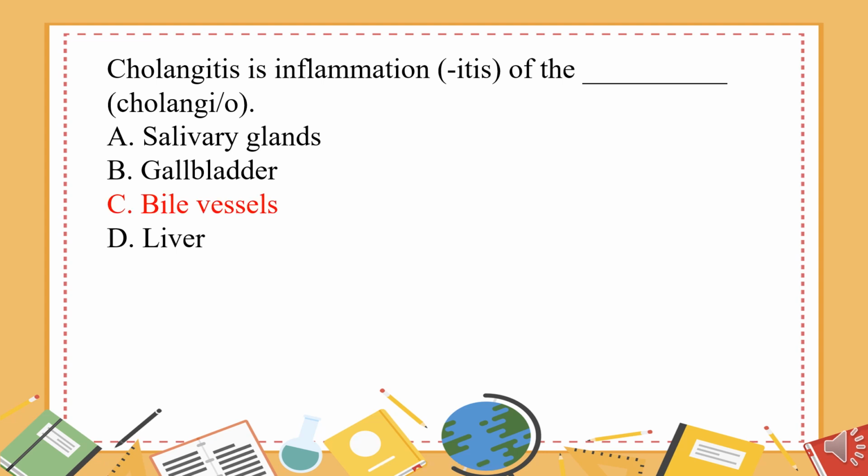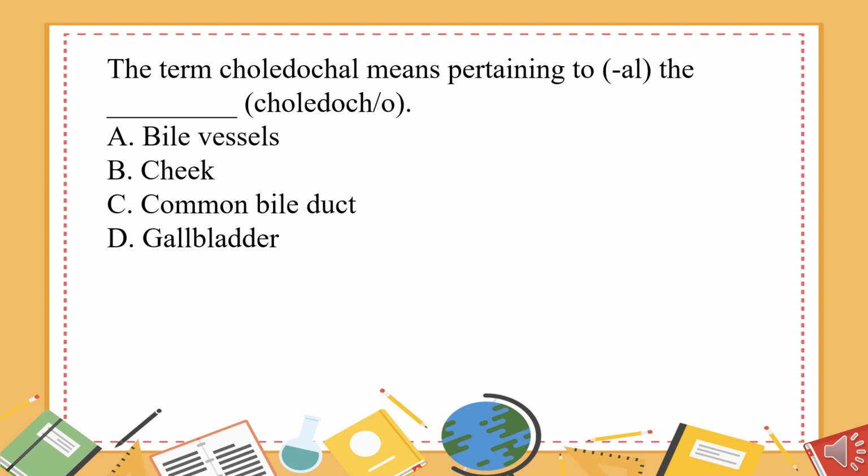Bile vessel. The term choledochal means pertaining to the what? Choledocho. A. Bile vessels. B. Cheek. C. Common bile duct. D. Gallbladder. The answer is C. Common bile duct.